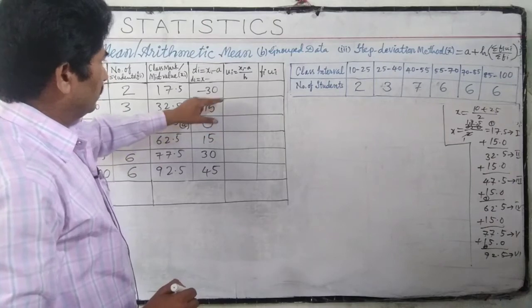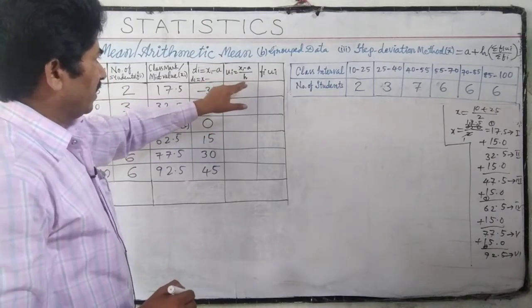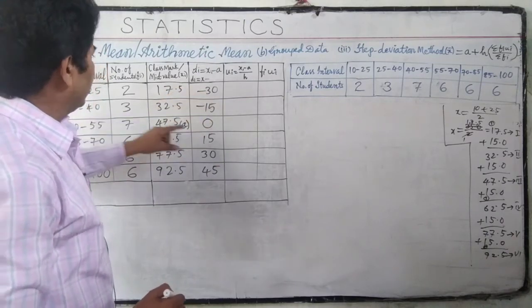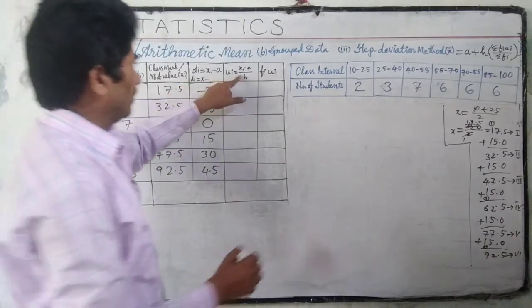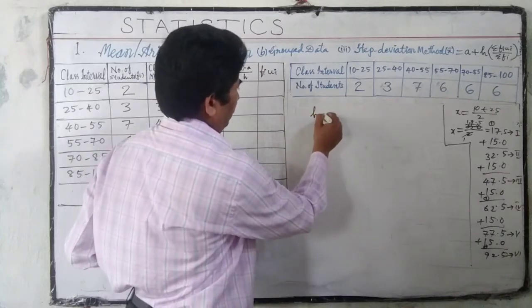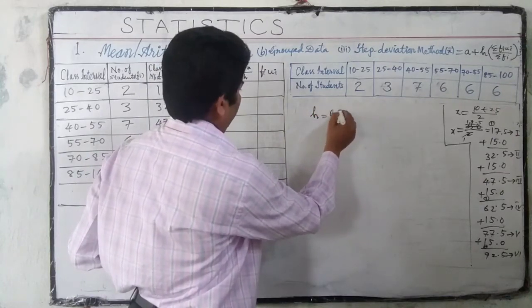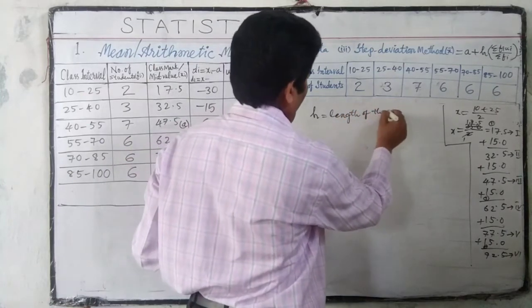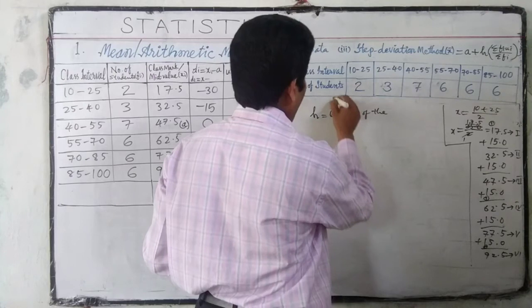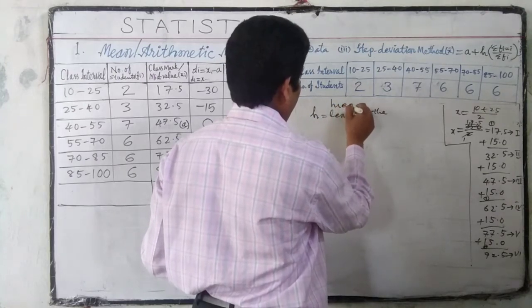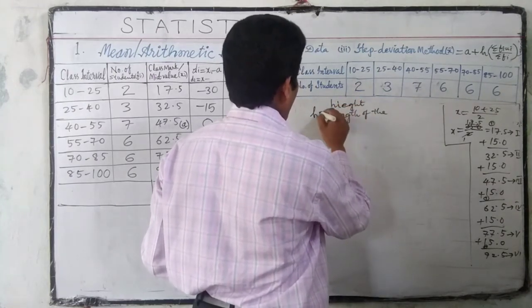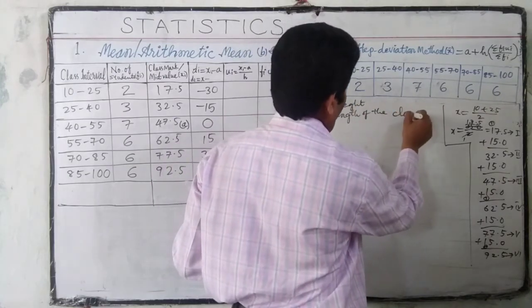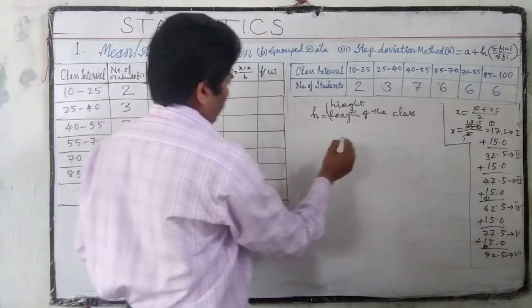Next, u is x minus a by h. These are the x minus a's. We have to divide them by h, where h means the length or height of the class. How do we get it?